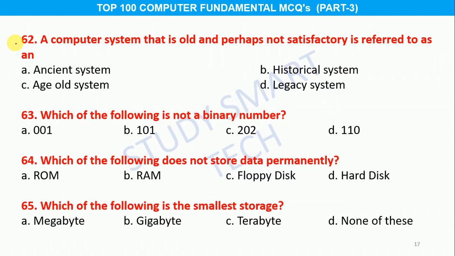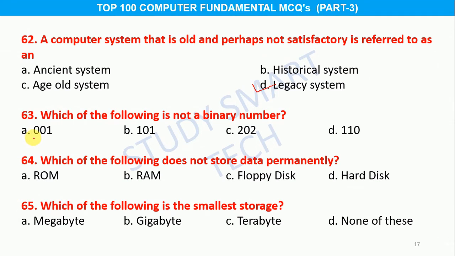Question number 62. A computer system that is old and perhaps not satisfactory is referred to as an option A, ancient system, B, historical system, C, age-old system, D, legacy system, and the correct answer is option D, legacy system. Question number 63. Which of the following is not a binary number?